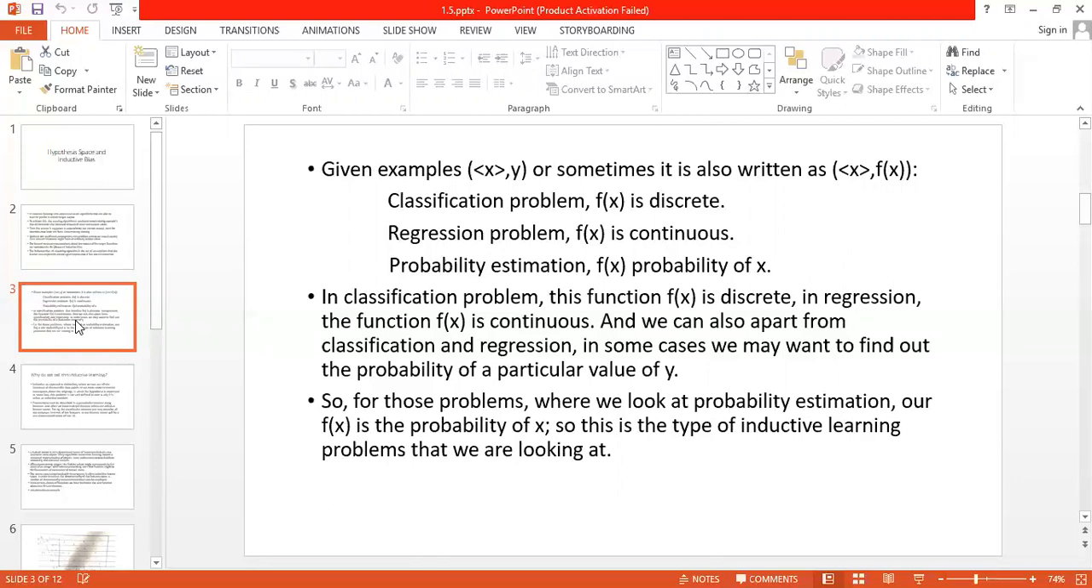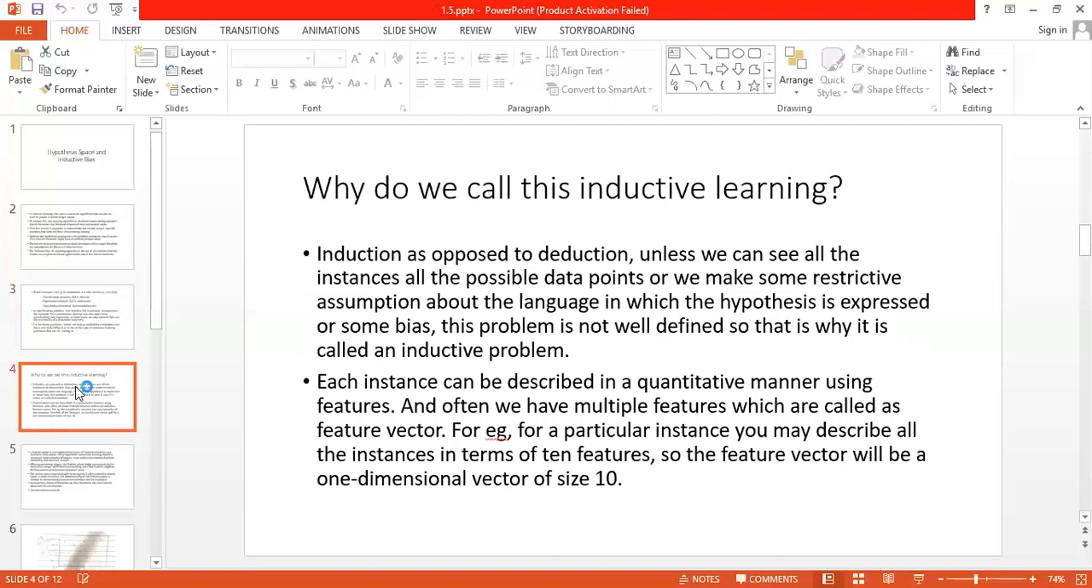Okay. So for those problems where we look at probability estimation, our f of x is the probability of x. So this is the type of inductive learning problems that we are looking at. So why do we call this inductive learning? Induction as opposed to deduction: unless we can see all the instances, all the possible data points, or we make some restrictive assumptions about the language in which the hypothesis is expressed, or some bias, this problem is not well defined. So that is why it is called an inductive problem.